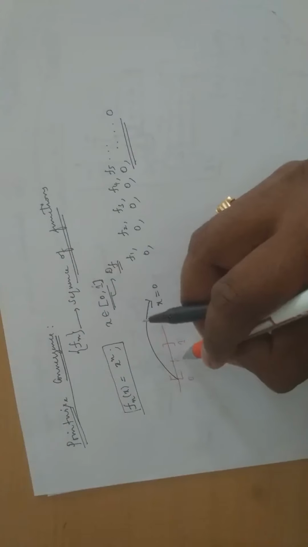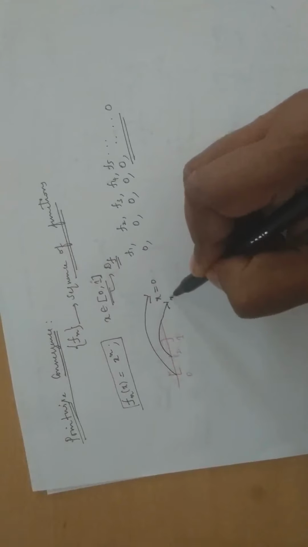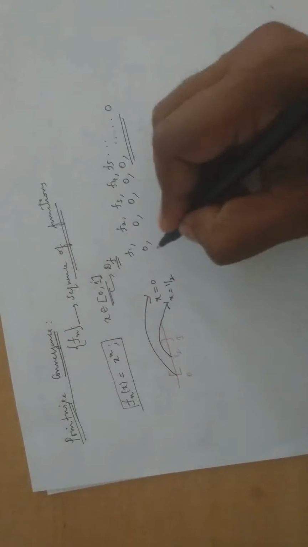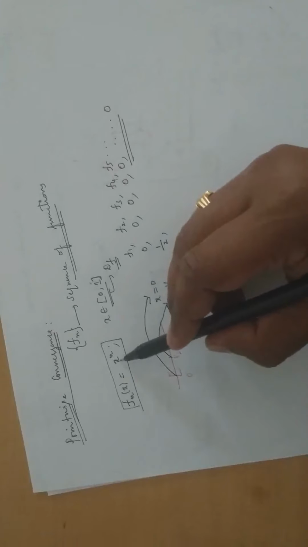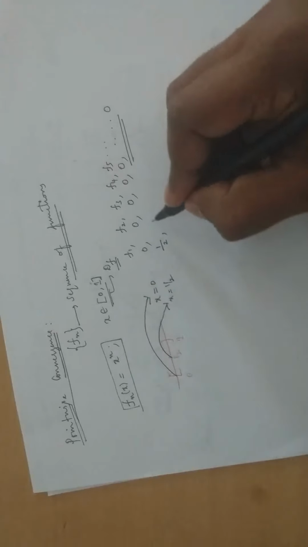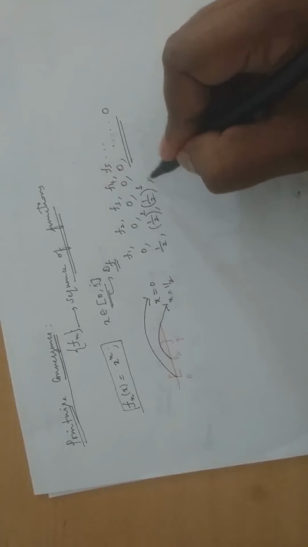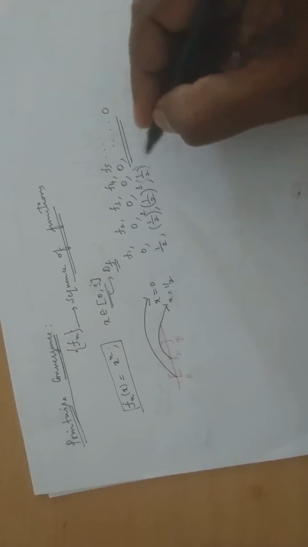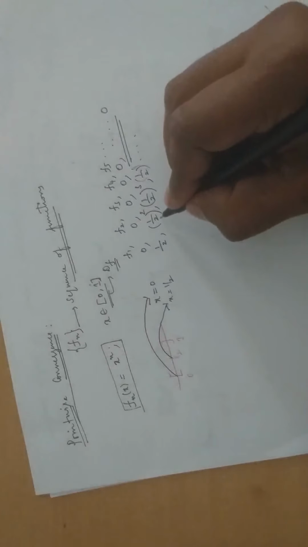Then I will consider some other point here. Let me say half. So what will happen if I say x equals half? So it is 1 by 2. Plug in x equals 1 by 2, that's all. 1 by 2 whole squared. Then 1 by 2 whole cubed. 1 by 2 whole to the power 4, and it goes on and on. But what is the value of this?